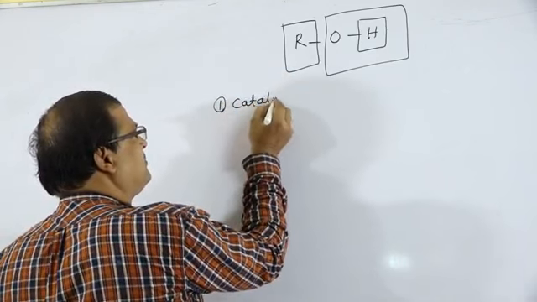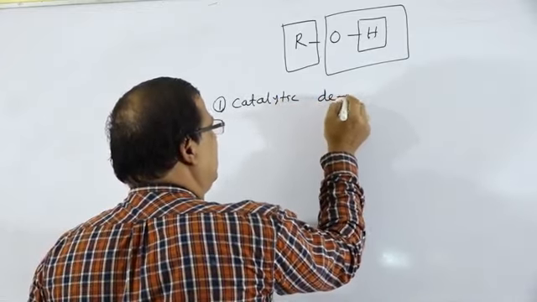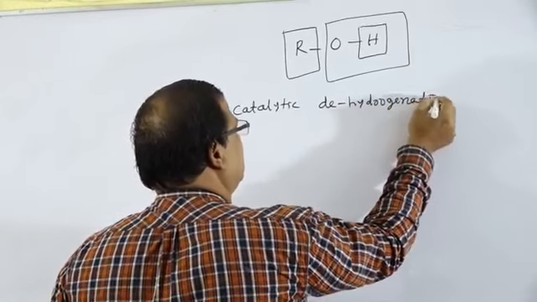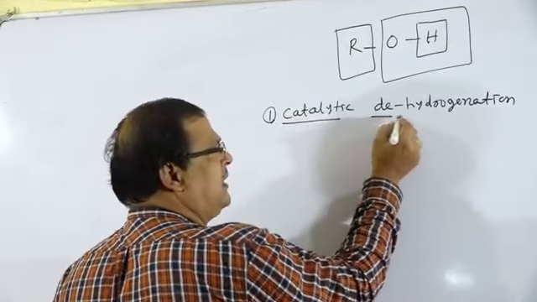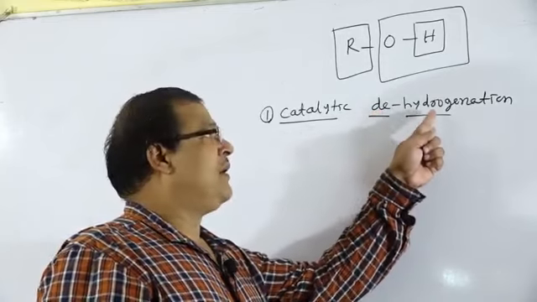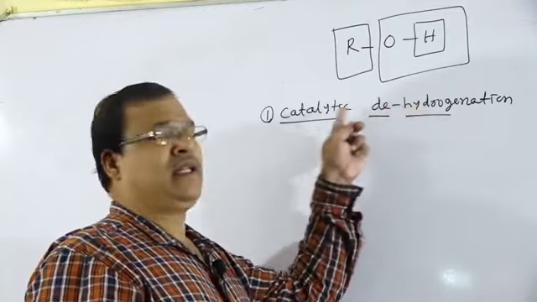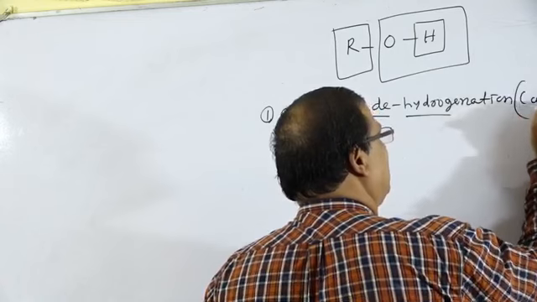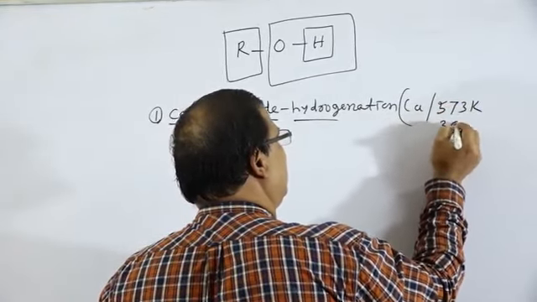The first one is catalytic dehydrogenation. Catalytic dehydrogenation means removal of hydrogen in the presence of a catalyst, that is copper, at 573 Kelvin, that is 300 degrees centigrade.